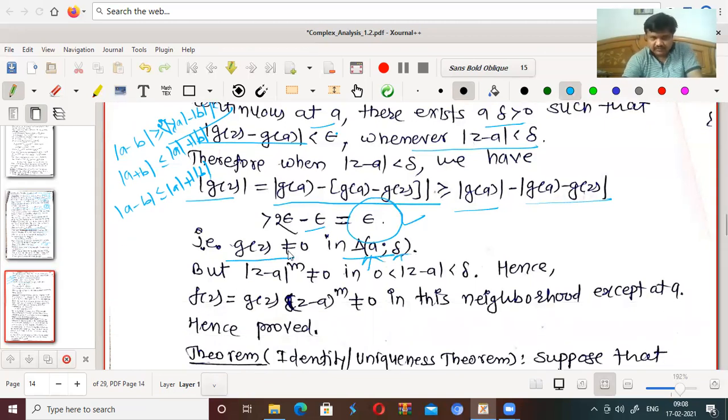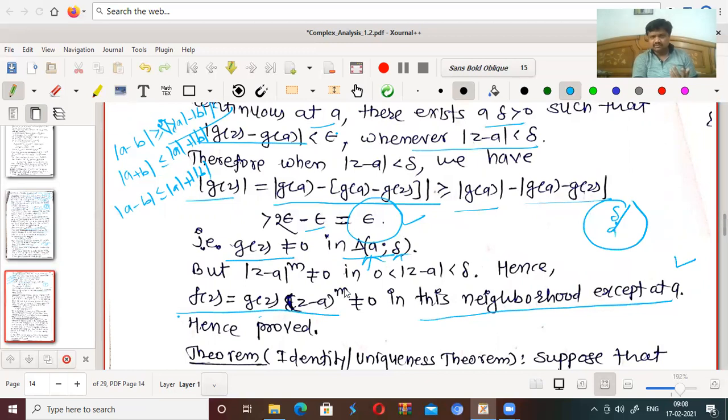So G of Z is not equal to 0 in the disk having center A and radius delta. Hence Fz, which is equal to Gz into Z minus A to the power m, is not equal to 0 in the neighborhood except at A. As Z minus A to the power m is not equal to 0 and G at A is also not equal to 0, therefore Fz is not equal to 0 in the disk.